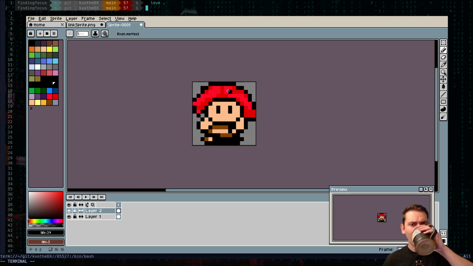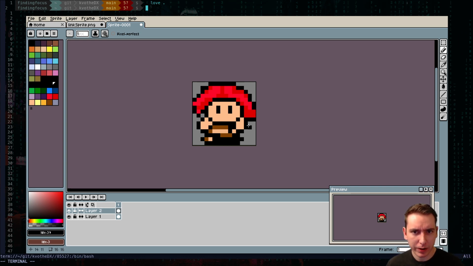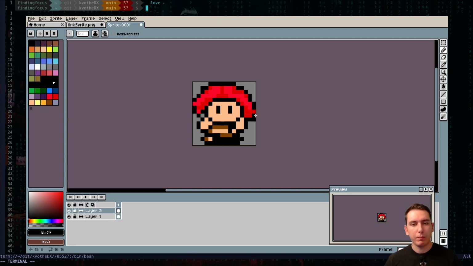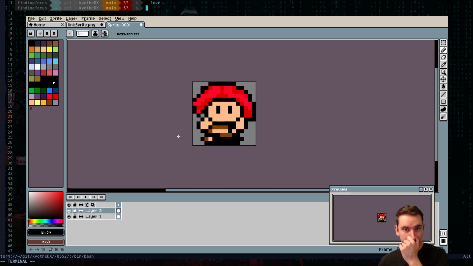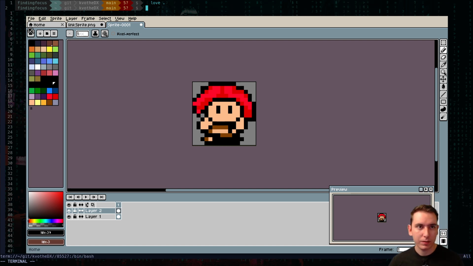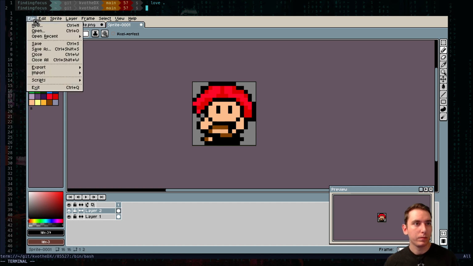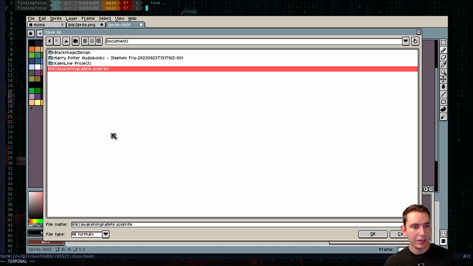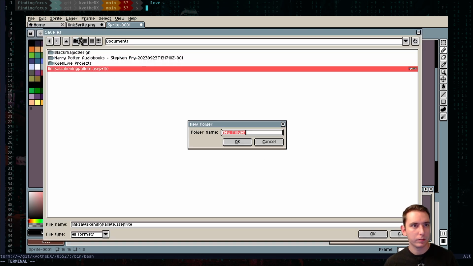So maybe we just call this good for now. It is cute. I like it. Let's start here and then we'll get more in depth when it matters. So let's go ahead. We'll save this. We make a sprite folder.